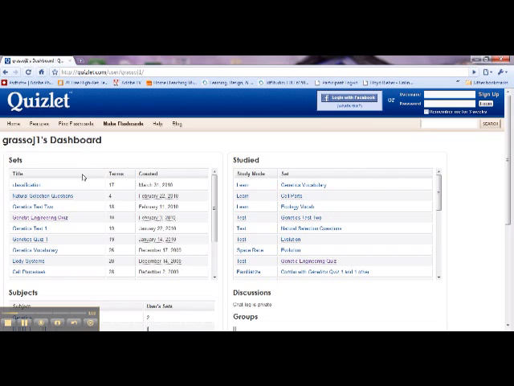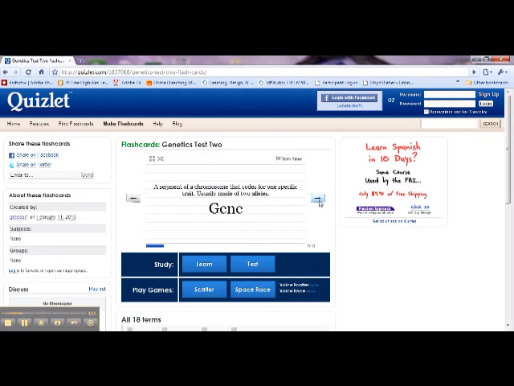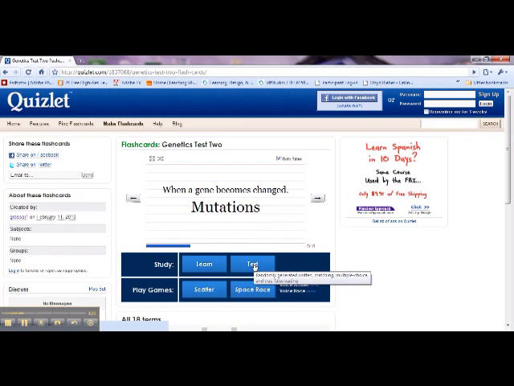So for instance, we'll go on to the Genetics Test 2 link here, and you can see all the vocabulary related to Genetics 2. And just to give you a quick preview, I want you to play around on your own, but a quick preview of what's here. You have flashcards up here, or you could do the learn test. These are kind of quizzes that they get to use. And then scatter and space race are two games that the kids love, especially if they're competing with a friend.